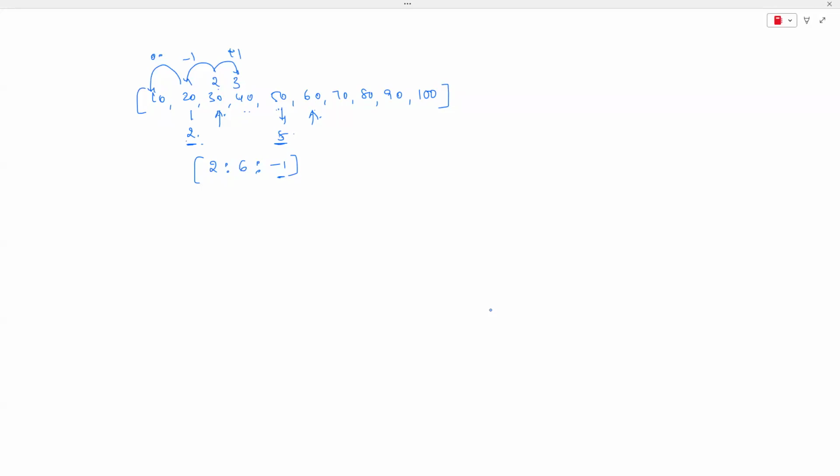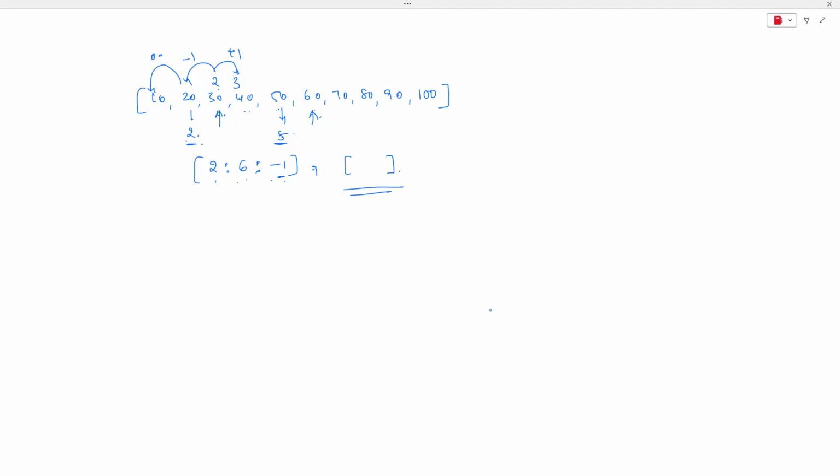So in this case, what output will come? You are asking to start from 2 and go up to 6 with a step of -1. I cannot go from 2 to 6 by stepping -1 backward. That's why you don't get any error, guys, but we are going to get a simple empty list. You don't get any error.